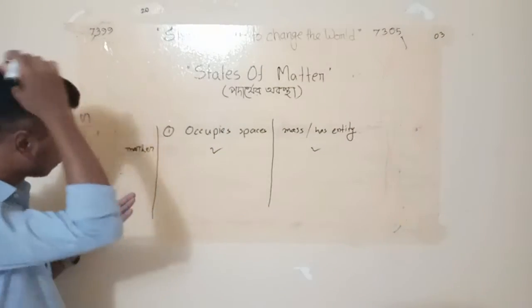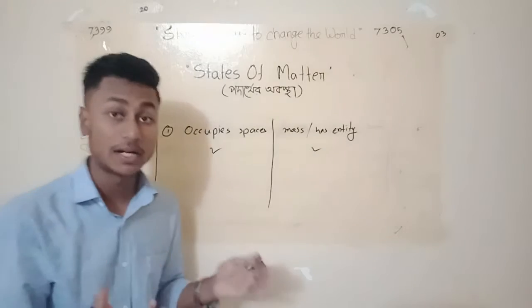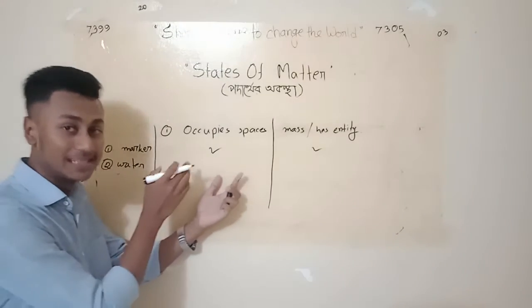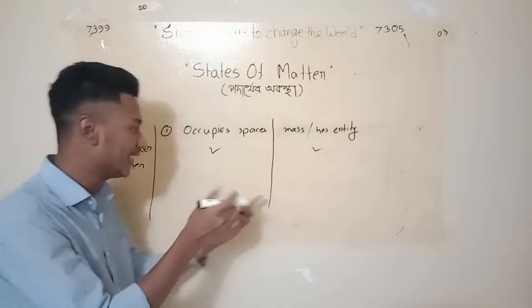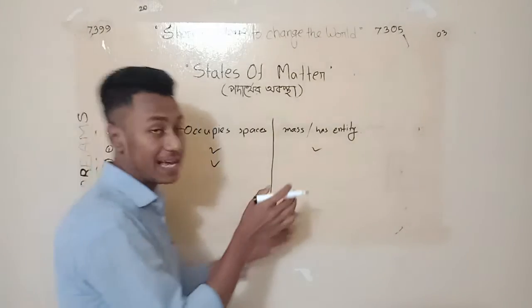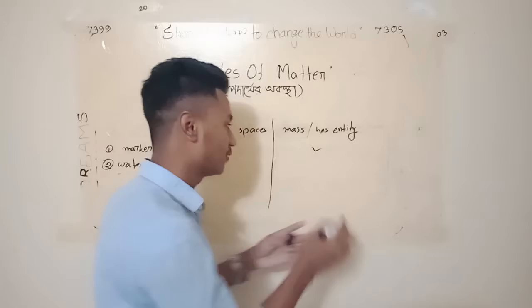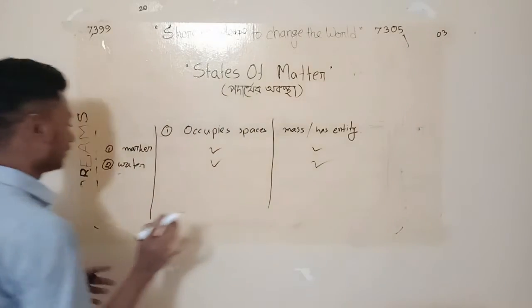Then number two, let's talk about water. Does water occupy space if it is kept on anything? Yes, it does. And does it have mass, or an entity? Can we feel this water? Yes, we can feel this. So this is also matter.